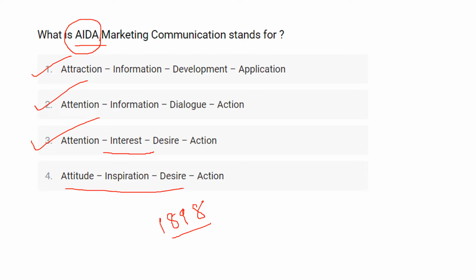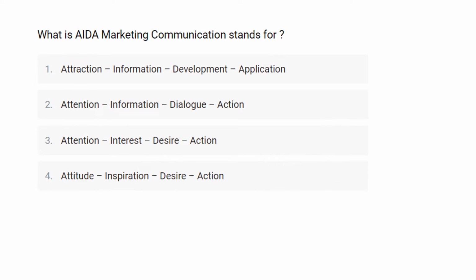The AIDA model was widely used in marketing and advertising, to describe the steps or stages that occur from the very first moment a consumer becomes aware of a product or a brand to the moment the purchase is made. So here the correct answer for this question is option number 3, that is AIDA stands for attention, interest, desire, action.